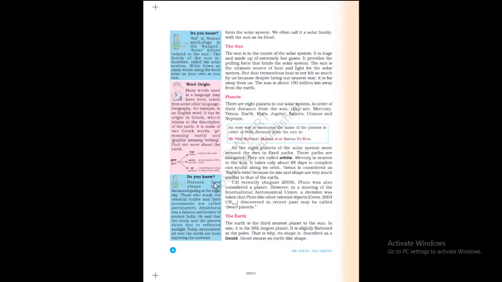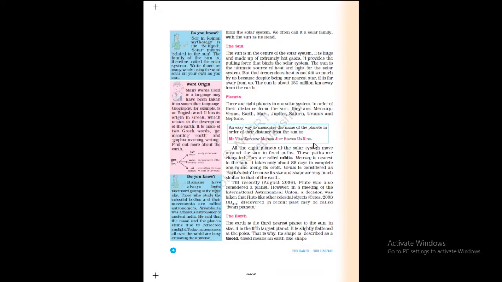Children, let us see this. The names of the planets we have learned here. An easy way to memorize the names of the planets in order of their distance from the sun, memorize means to learn by heart. Here see the easy way. One sentence has been given. You have to keep it in your mind. The sentence is, my very efficient mother just served us nuts.